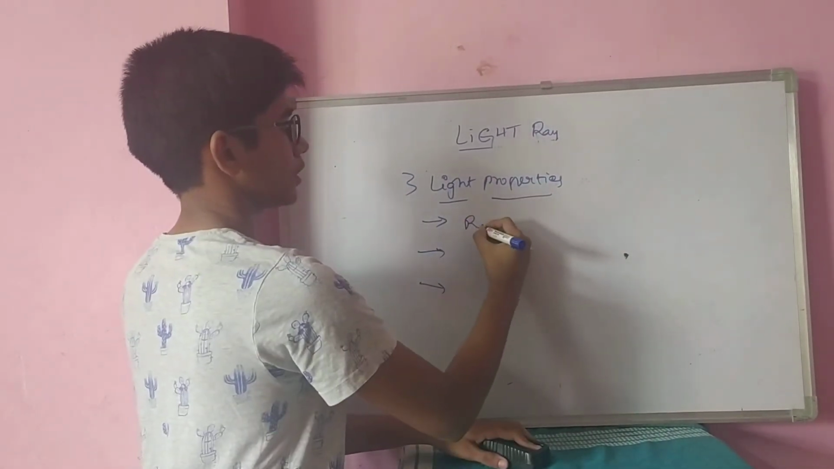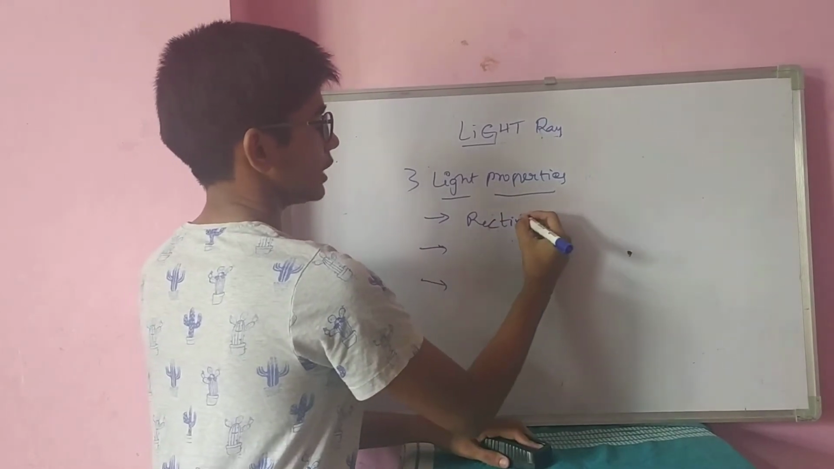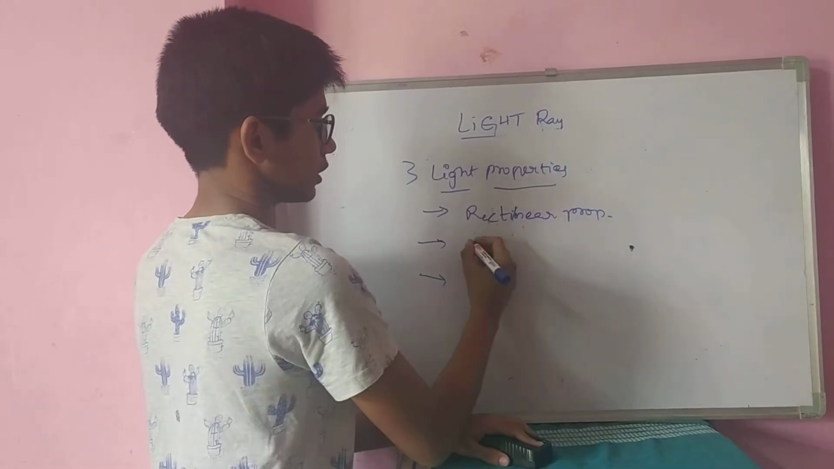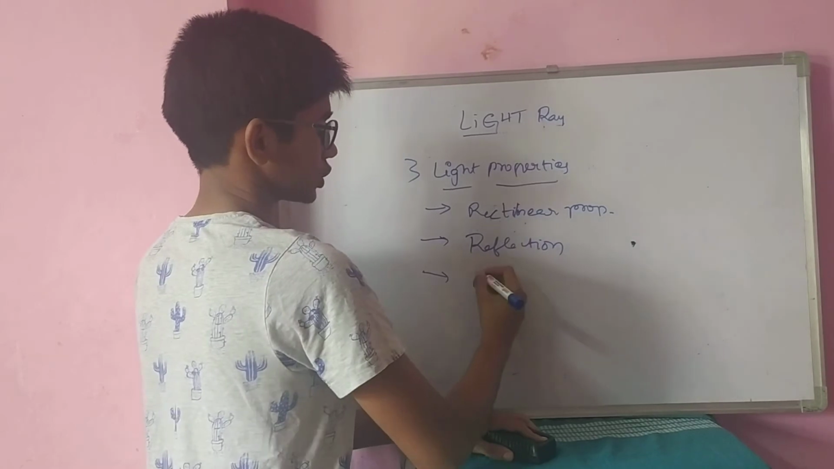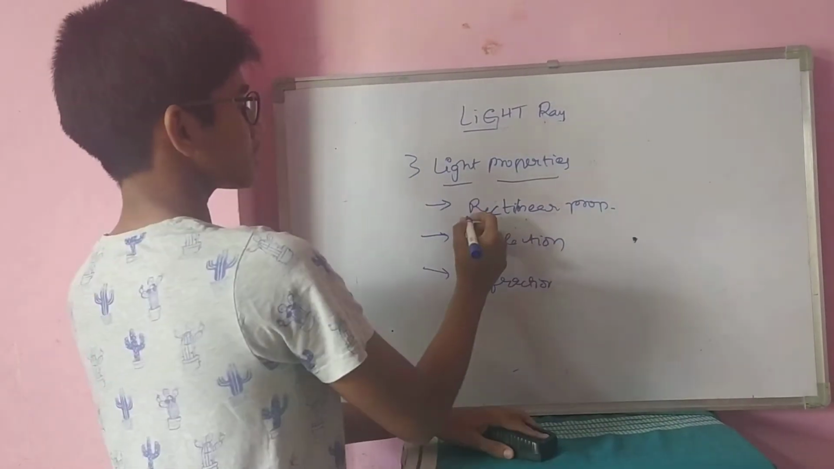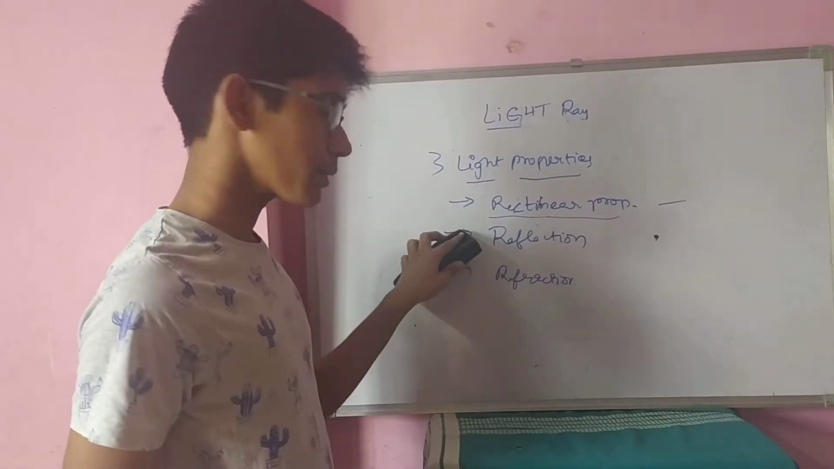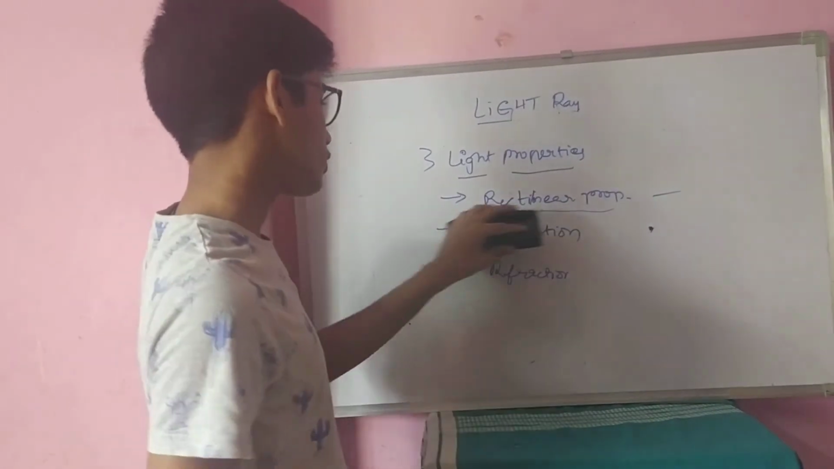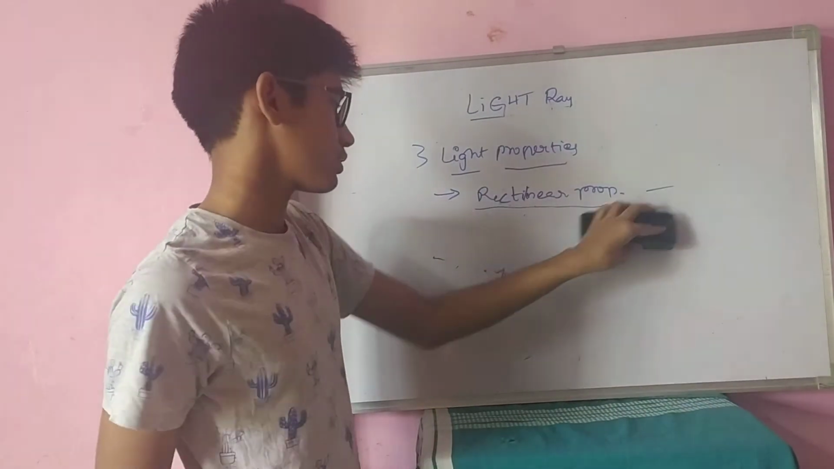First one, rectilinear propagation of light. Second, reflection. Third, refraction. This one is a small property which can be explained right now, but reflection is a very big topic and refraction is also a very big topic. It requires many videos. So firstly I am discussing rectilinear propagation of light.